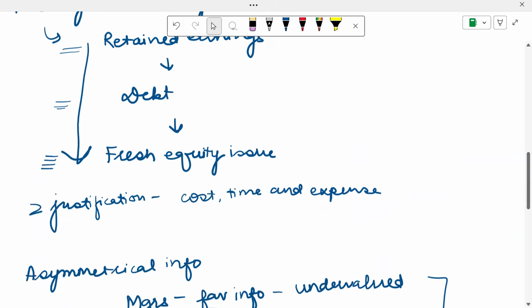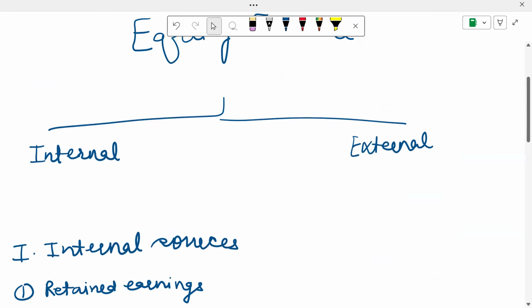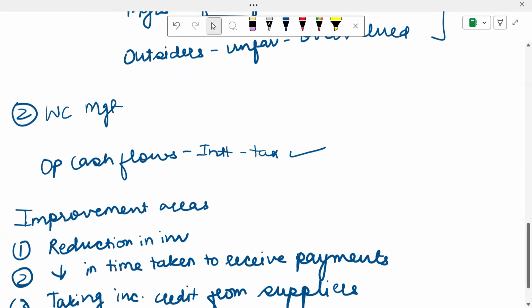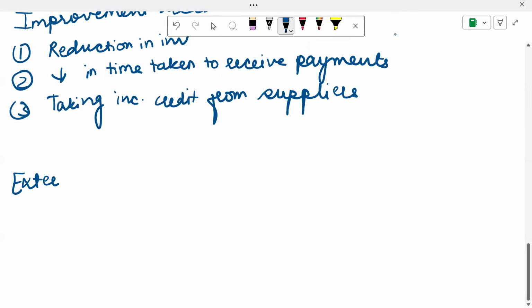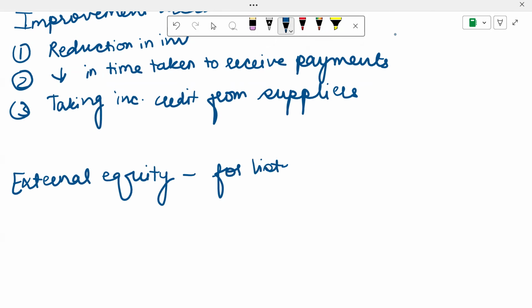Now we have spoken about the internal sources. Now let's move towards the external sources. When we talk about external equity, we are first talking about the listed entities.